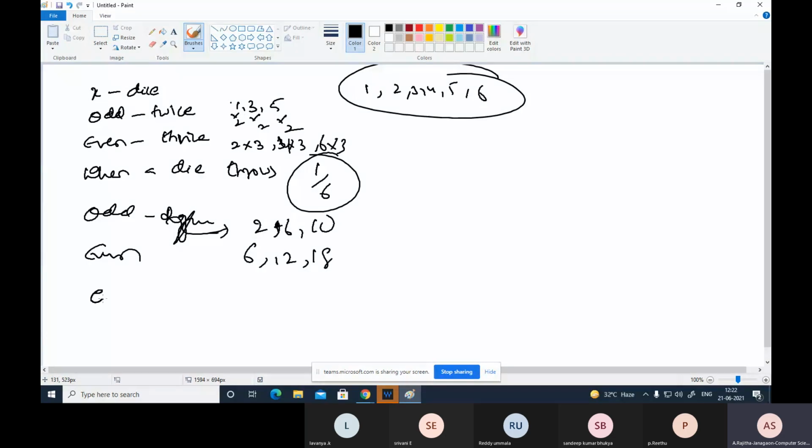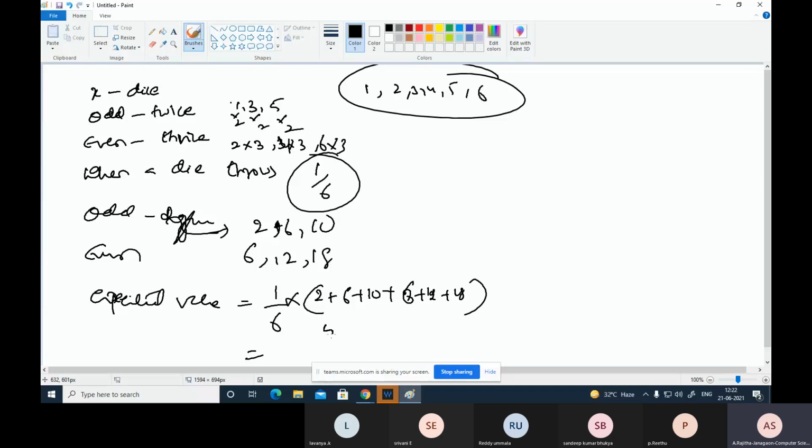Now what is the expected value? Expected value equals 1 by 6 times (2 plus 6 plus 10 plus 6 plus 12 plus 18). The total of this is 54, so it is 9 rupees. So when we throw a die, there is a chance of getting 9 rupees. Okay, so this is the first problem.